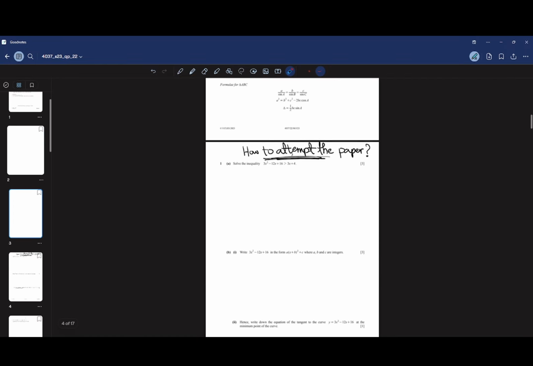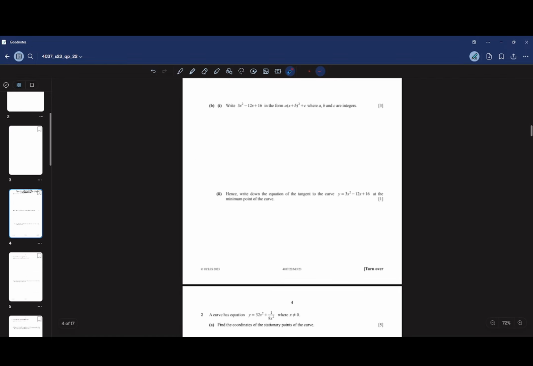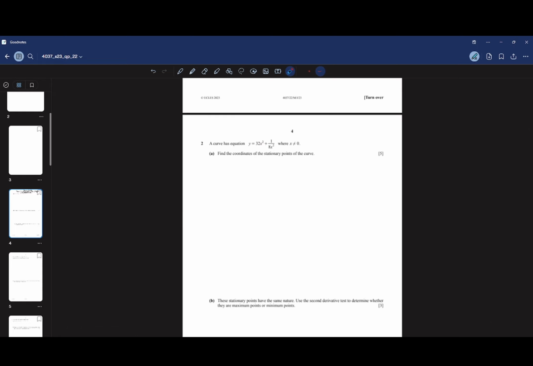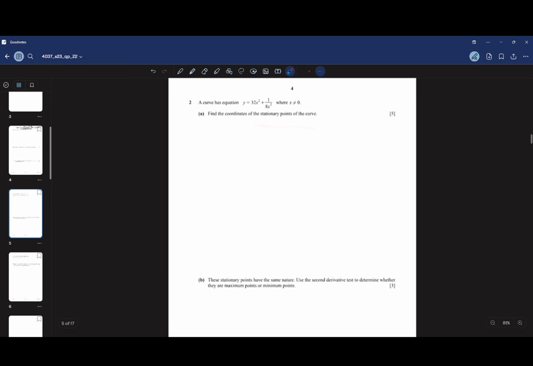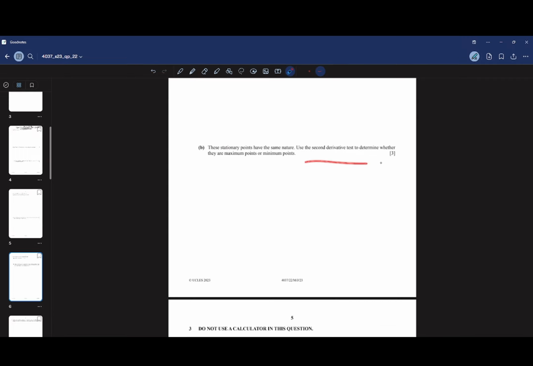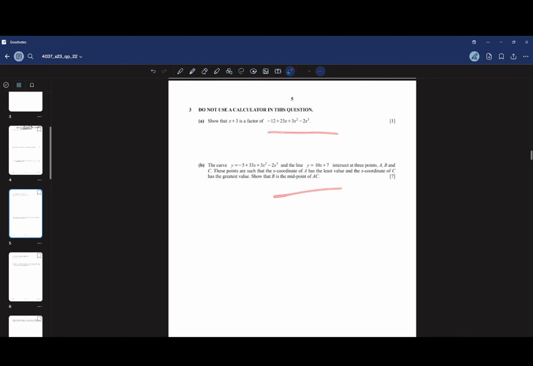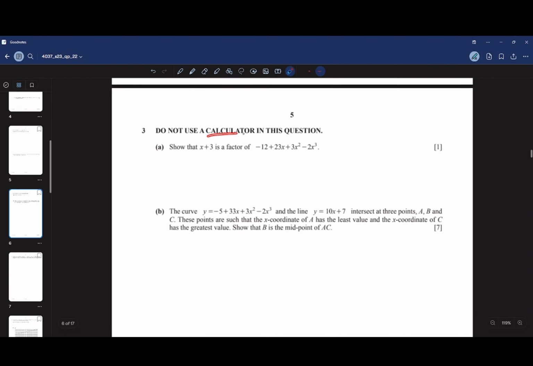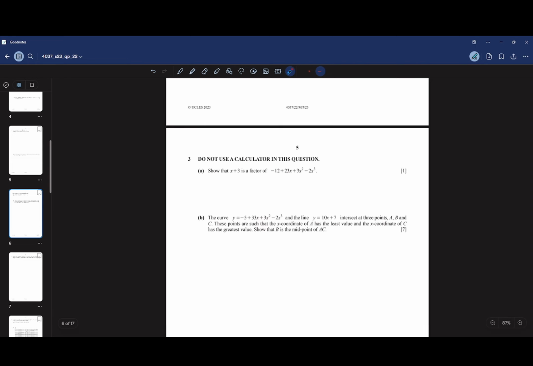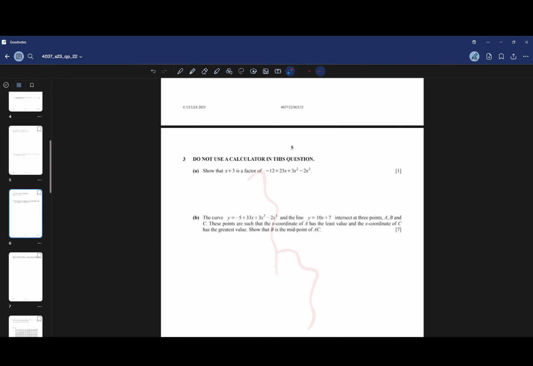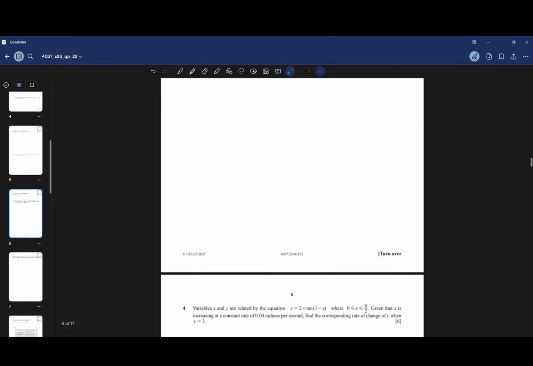Then comes algebra, easy. Quadratics, easy. Then comes differentiation, easy. Then maximum minimum point derivative, easy. Then polynomials, easy. You shouldn't use a calculator during your steps, but you can use your calculator to check your answer only.